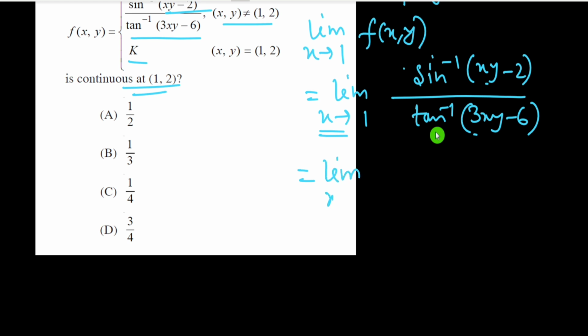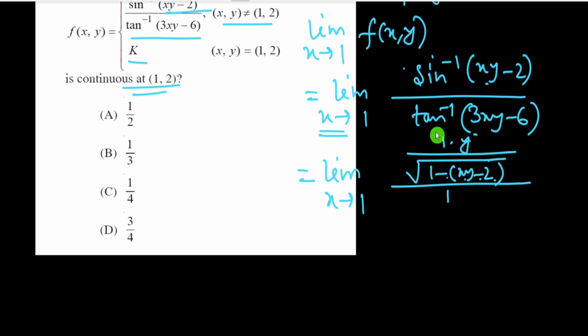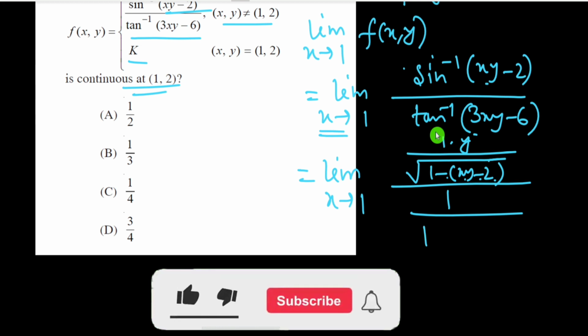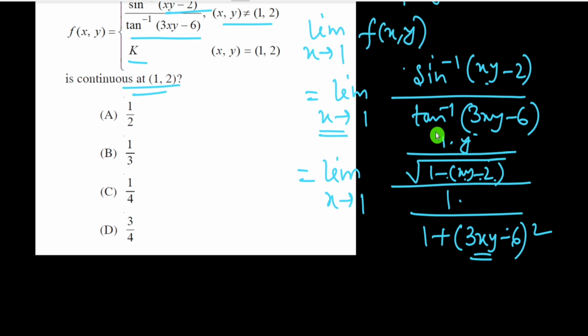Therefore limit x tends to 1, the derivative of sin inverse means 1 by root under 1 minus (xy minus 2) whole square, and if we take the derivative of xy minus 2 with respect to x, then we get y here. And the derivative of tan inverse means 1 by 1 plus (3xy minus 6) whole square, and if we differentiate 3xy minus 6, then we get 3y simply.